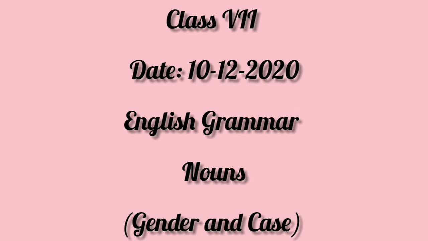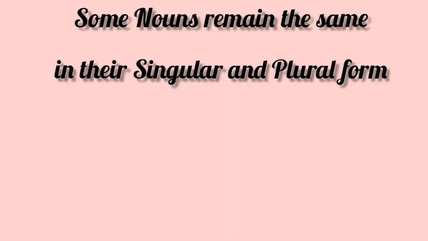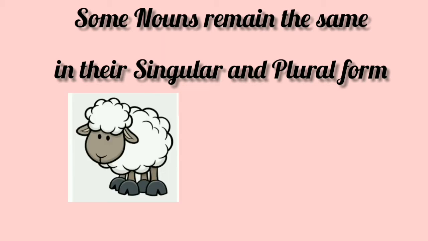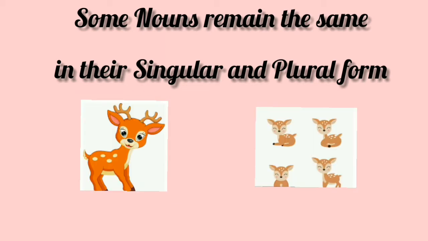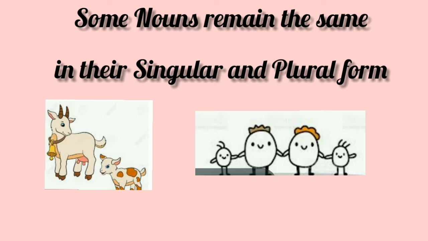Yesterday, we started a new topic, noun. Let us continue with the same topic today. Some nouns remain the same in their singular and plural form. For example, sheep, deer, offspring, aircraft, salmon, software.